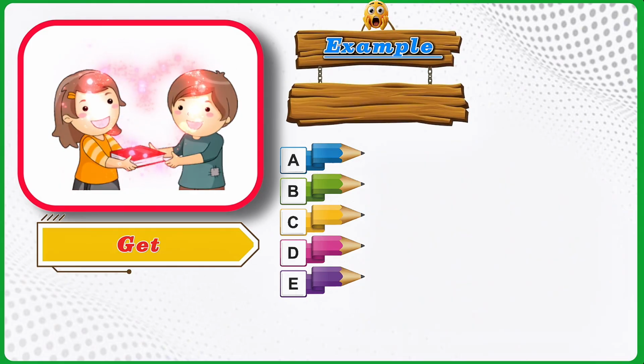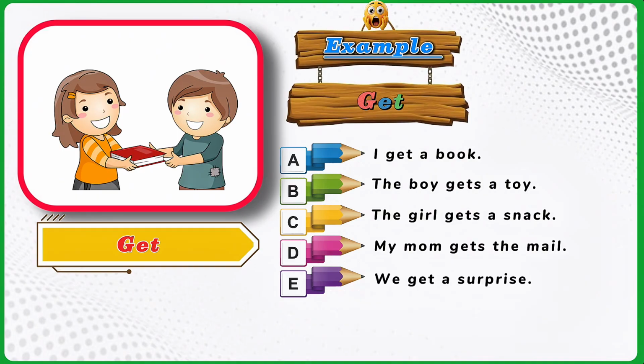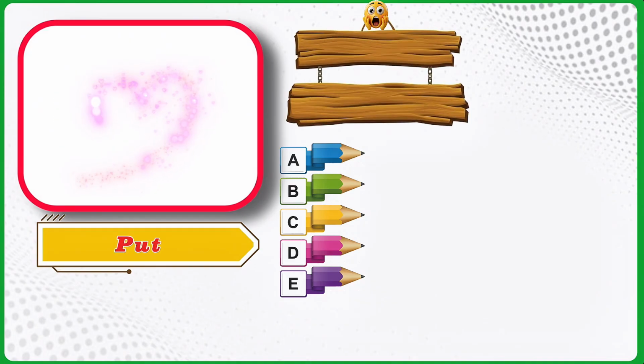Get. Example. Get. I get a book. The boy gets a toy. The girl gets a snack. My mom gets the mail. We get a surprise. Put.